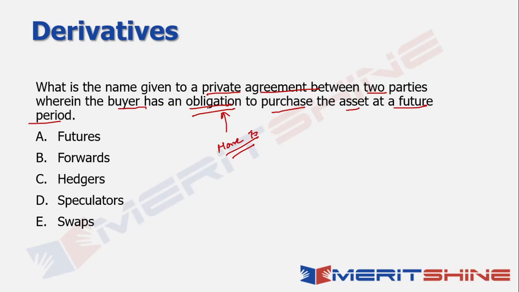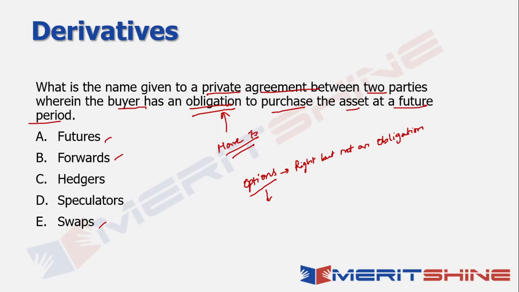Now, understand one fundamental difference between the typical derivatives versus options. What options say is that the terminology itself talks about a right, but not an obligation. That's the fundamental difference between a basic derivative like futures, forwards, and swaps versus an option, which gives you nothing but an option. It gives you a right, but it's not an obligation. In all the other cases, it's an obligation, which means that you have to deliver, you have to pay, you cannot let go of it.